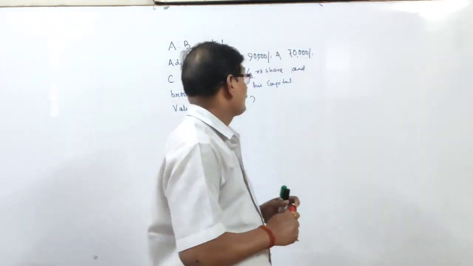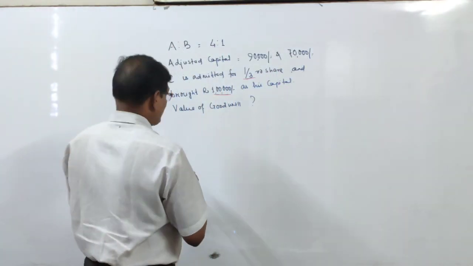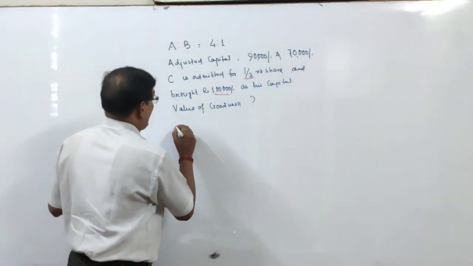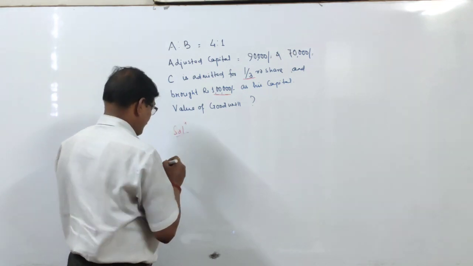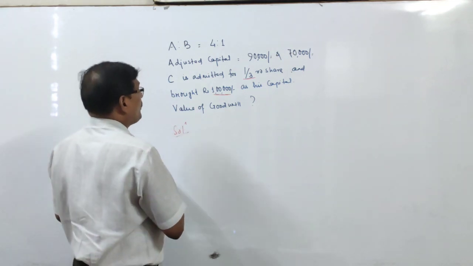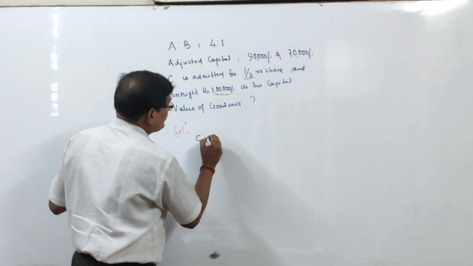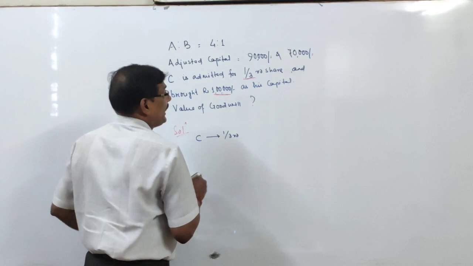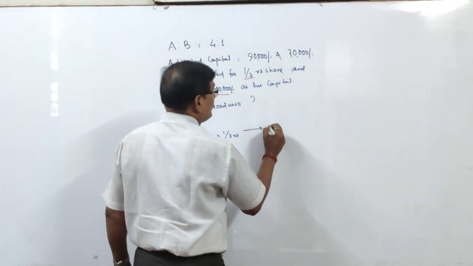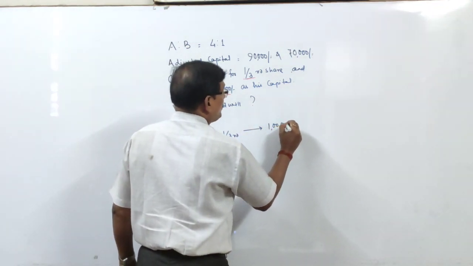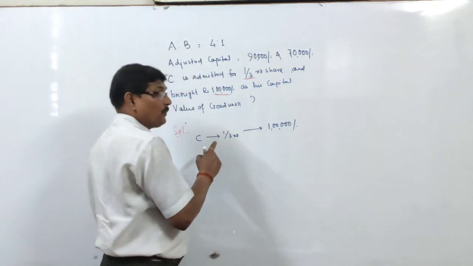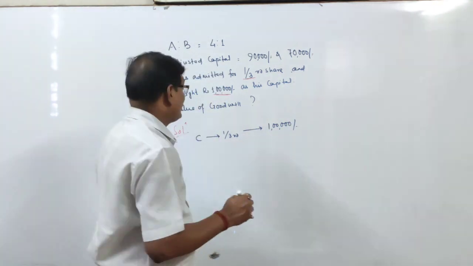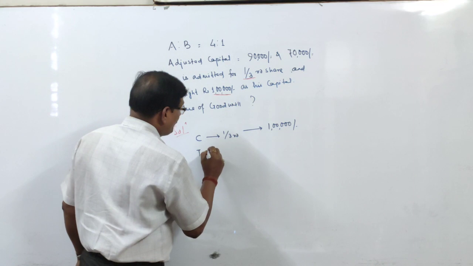ध्यान से समझना. Now how to work it out. देखो ध्यान से आप. C is admitted for 1/3 share, and his capital is how much? 1 lakh rupees. So now I can say that if 1/3 capital is equal to 1 lakh, the total capital कितना होगा?